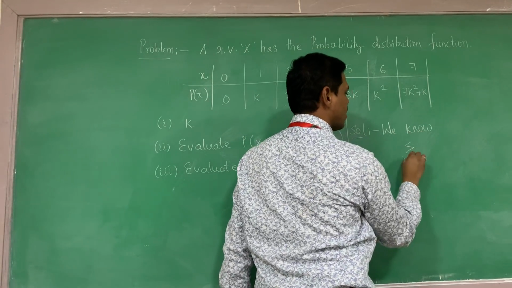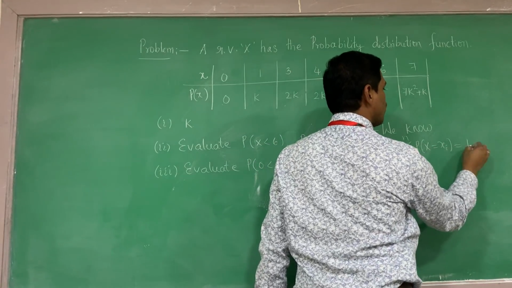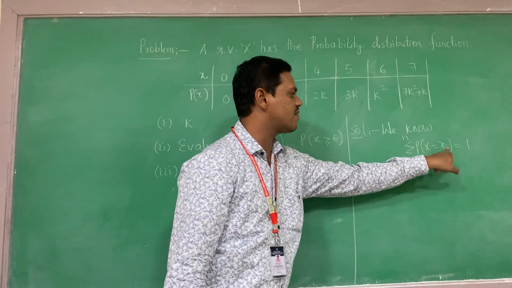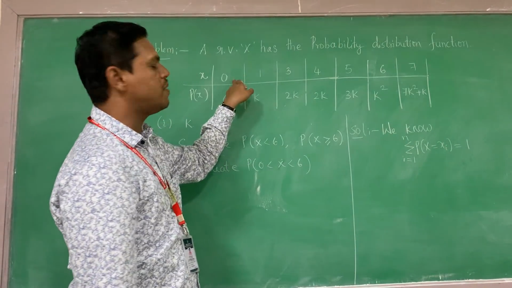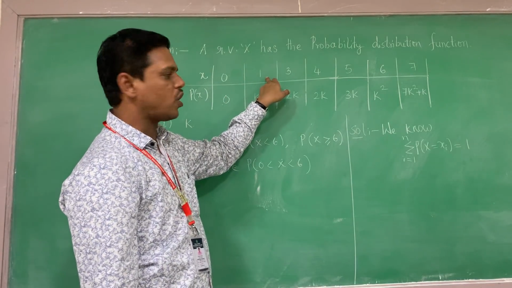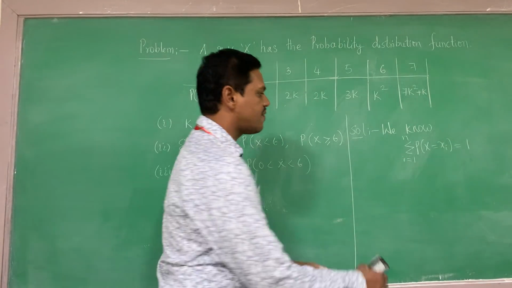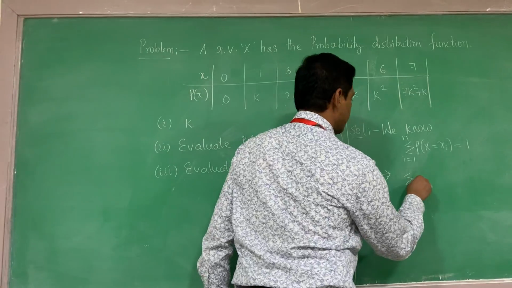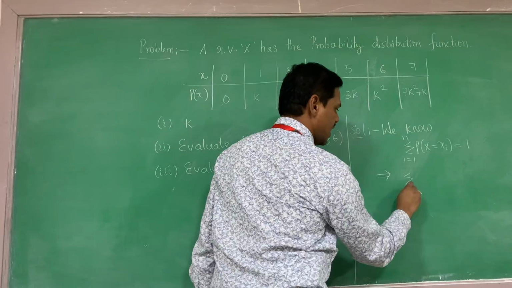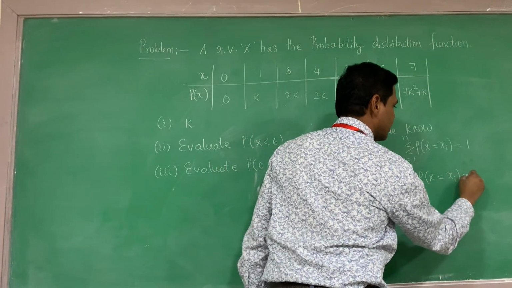We know the sum of all probabilities is equal to 1. That is, the summation of i equals 1 to n, probability of X equals x_i, is equal to 1. For this, x1 will become 0, x2 will become 1. How many are there? i equals 1 to n means I can write i equals 1 to 7. It is countable: 1, 2, 3, 4, 5, 6, 7. That's why i equals 1 to 7, the probability of X equals x_i is equal to 1.